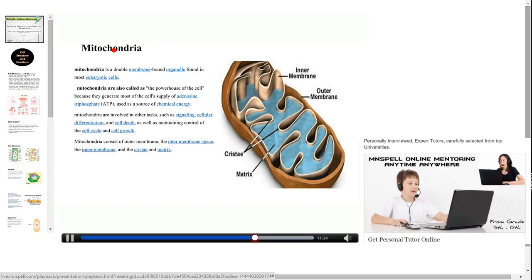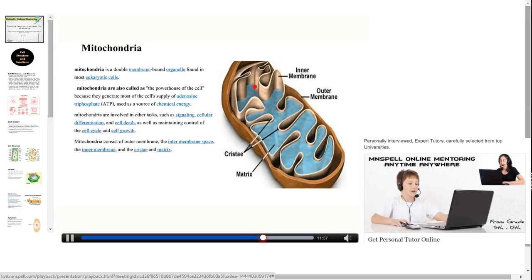Mitochondria. Mitochondria is a double membrane bound organelle found in most eukaryotic cells. Mitochondria are also called the powerhouse of the cell because they generate most of the cell's supply of adenosine triphosphate, that is ATP, used as source of chemical energy. Mitochondria are involved in other tasks such as signaling, cellular differentiation and cell death, as well as maintaining the control of cell cycle and cell growth.